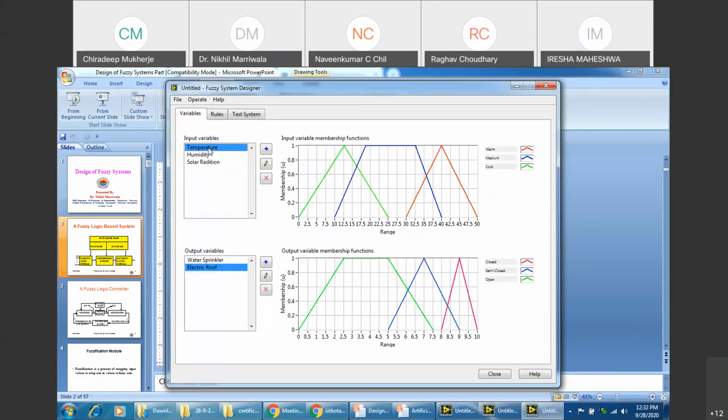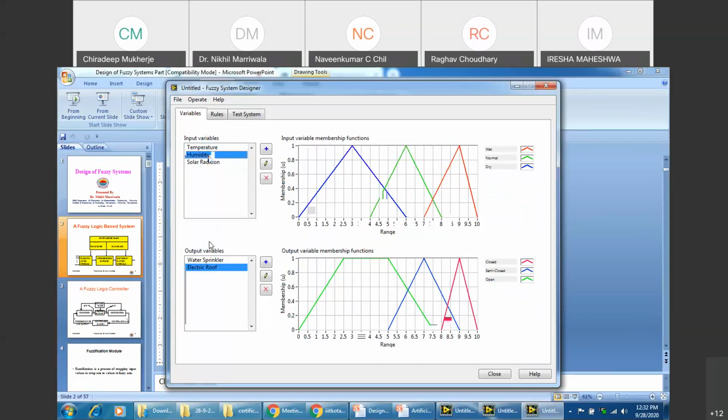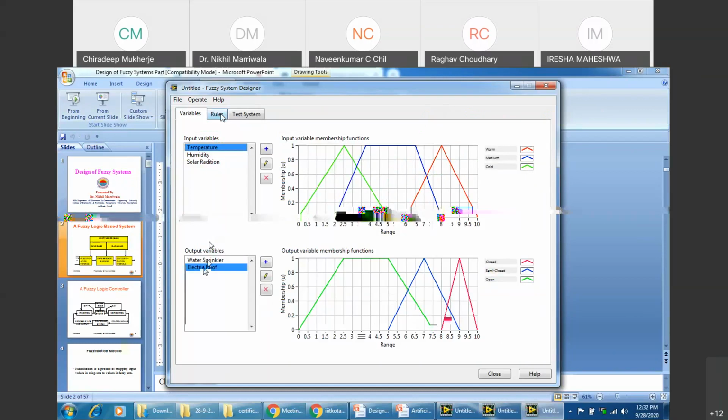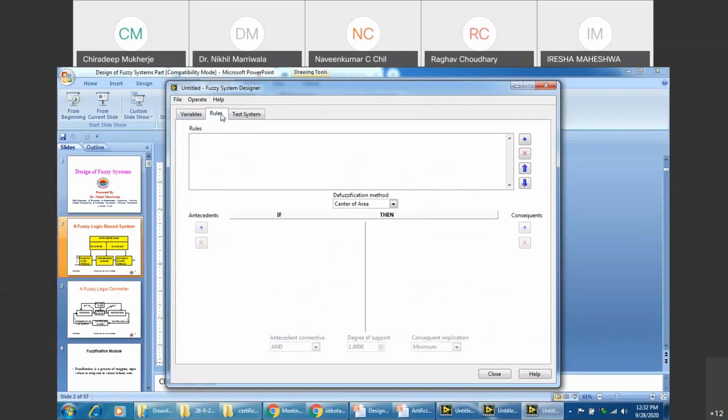Now, the tables should be designed. We've already designed the water sprinkler and roof, and now the next part is the rules. Understand the rules? Yes, sir.